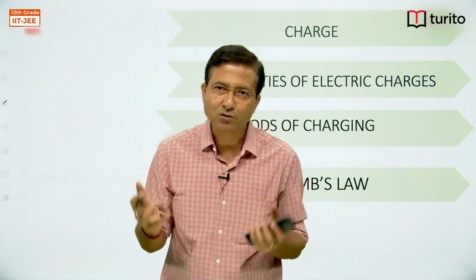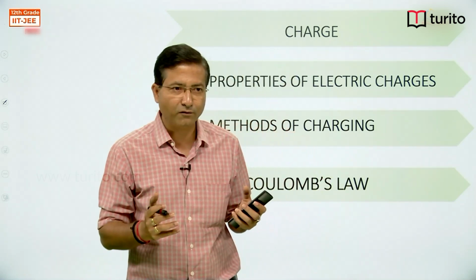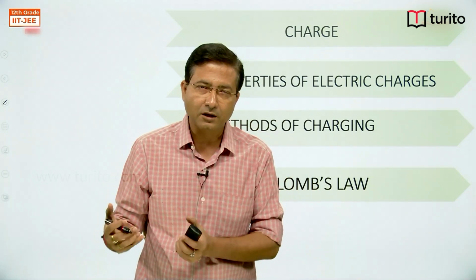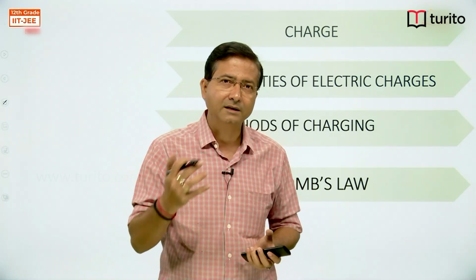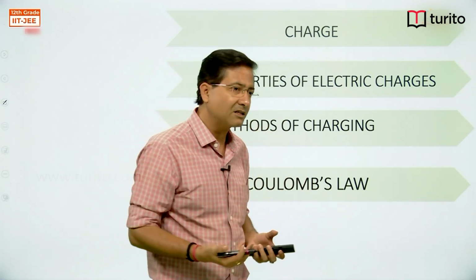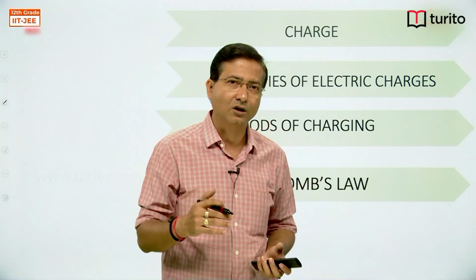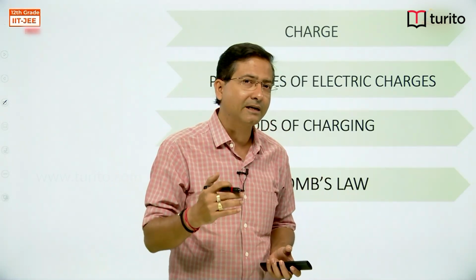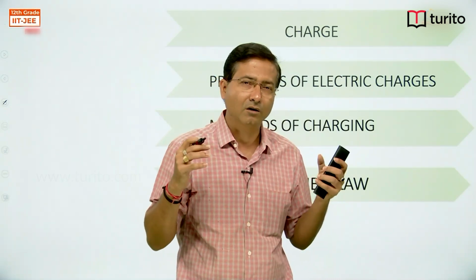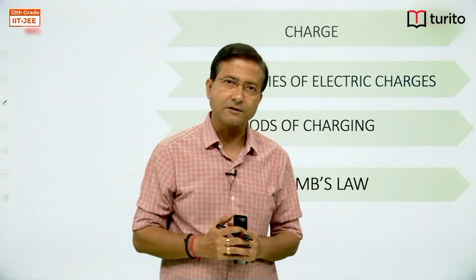Then we talk about the conservation of charge. So in an isolated system the charge is conserved. So charge cannot be drawn out of the system, and the system will always contain the same amount of charge. That means you cannot create charge, you cannot destroy charge. By saying you cannot create or destroy charge, I mean that you cannot create or destroy net charge. So the net charge on an isolated system remains the same, that is conservation of charge.